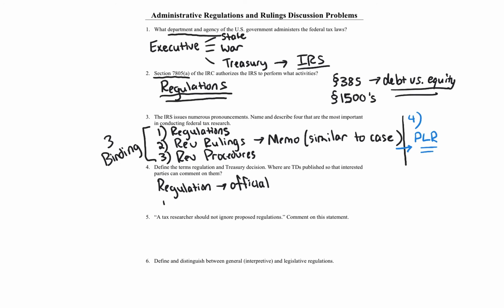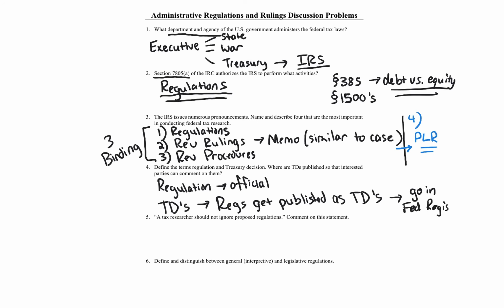Treasury decisions, or TDs as we call them, are documents that explain and contain the text of a final or temporary decision. So that's where the regs get published. Regs get published as TDs, and then those TDs go in the Federal Register, which deals with the CFR, the Code of Federal Regulations.